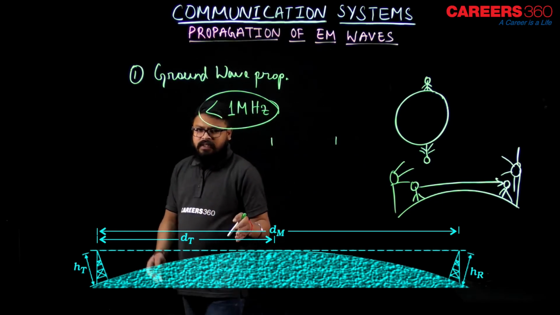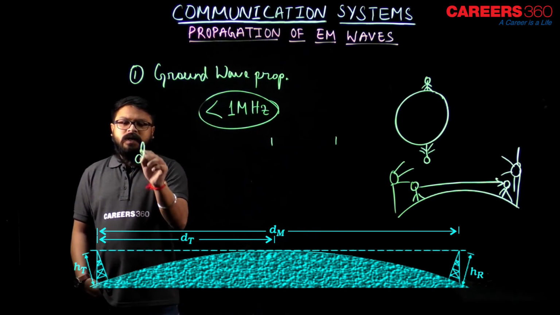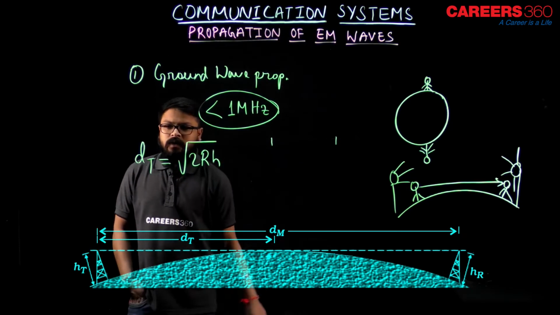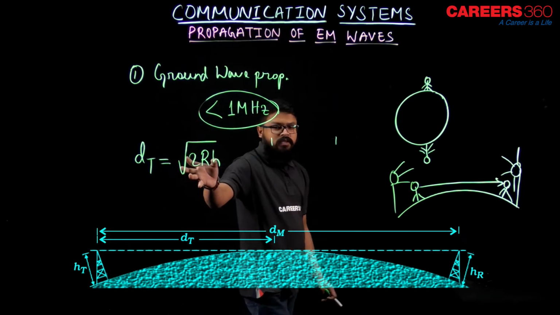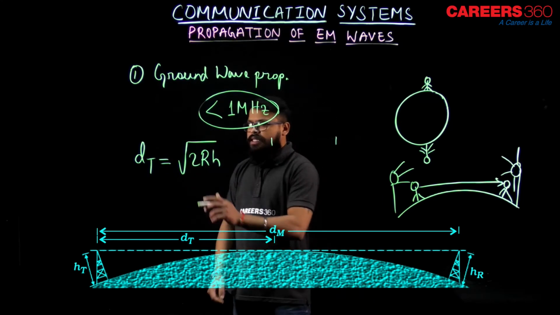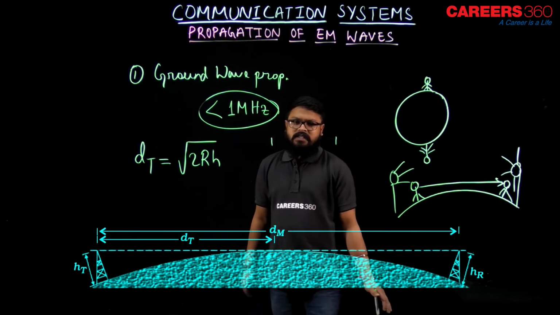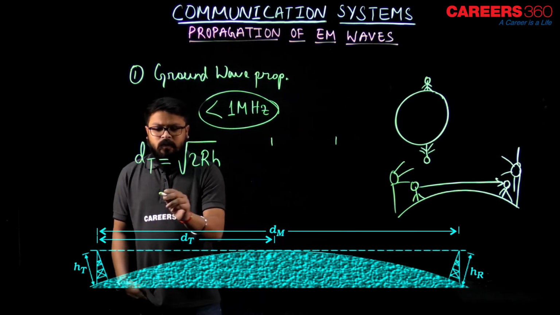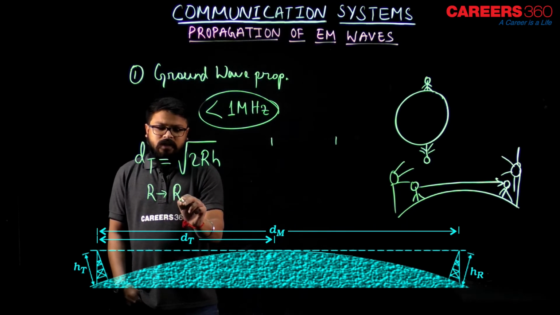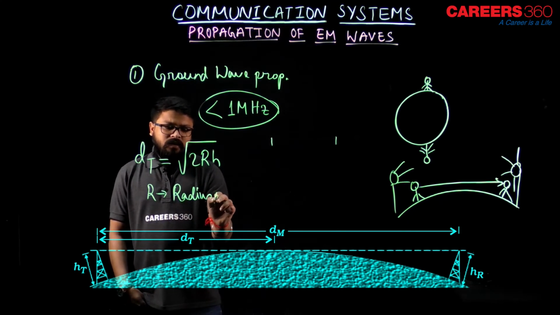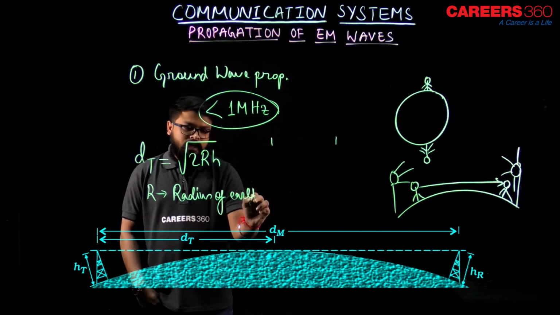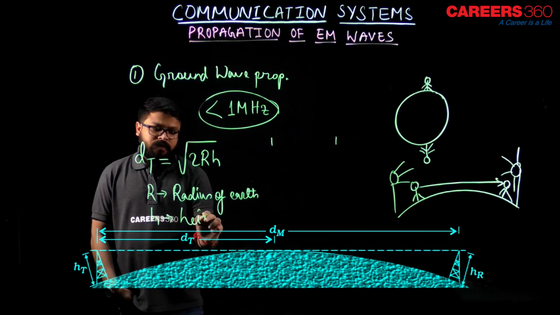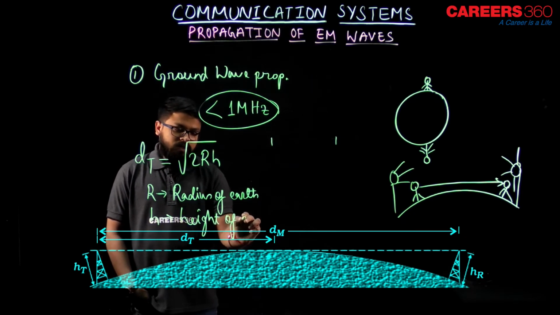The distance dt over here is given by under root 2rh. The derivation and the detail of this you will be studying in higher classes. This dt is nothing but the distance covered by the antenna while propagation or radiation, and r over here is the radius of earth. Radius of earth is 6400 kilometer, and h is the height of antenna.